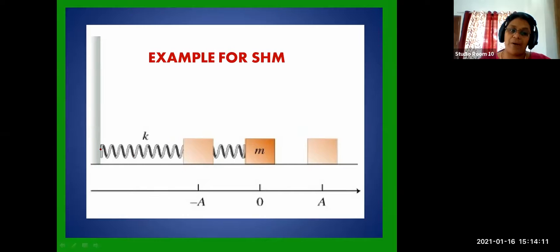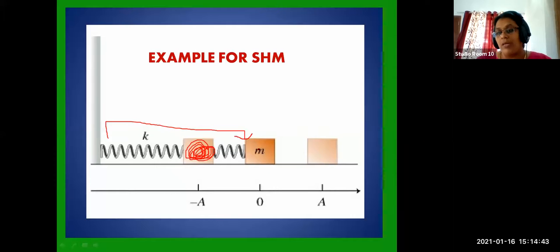So first example, you can see a spring. A spring is suspended. Suspended means one end is connected to a wall, and the other end you can see is a load. This load is pulling the spring. Let us consider this is the initial position, meaning the equilibrium position. So the total length of the spring is up to this initial point.